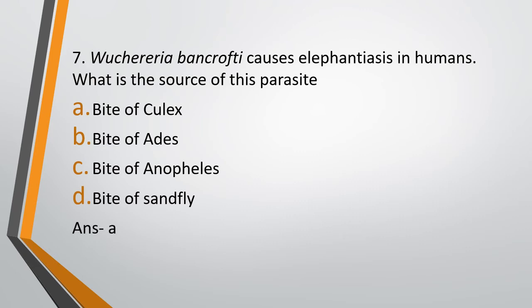Now you can add female in front of all these. Female culex, female Aedes, female Anopheles, right? Now you need to remember which diseases each of these spread. Even though I have not asked in this question, you need to know that. Culex spreads elephantiasis as the question asks. The Aedes spreads, right, it spreads dengue. Anopheles spreads malaria, and sandfly spreads kala azar. Okay, so the culex spreads elephantiasis or Wuchereria bancrofti, Aedes spreads dengue, Anopheles spreads malaria, and sandfly spreads kala azar.